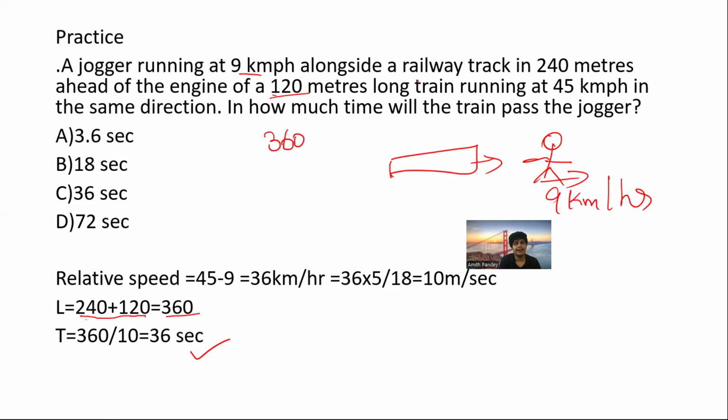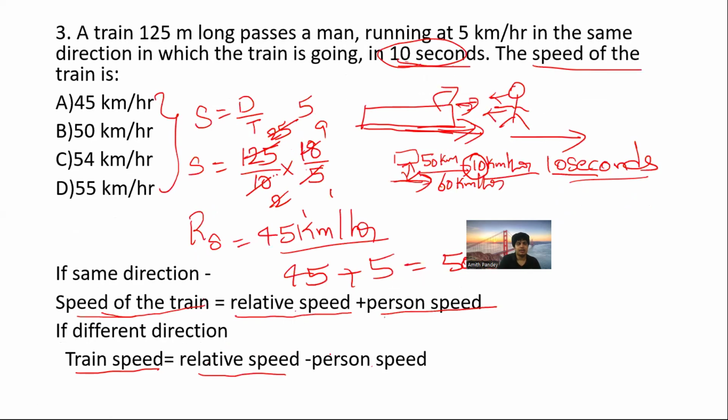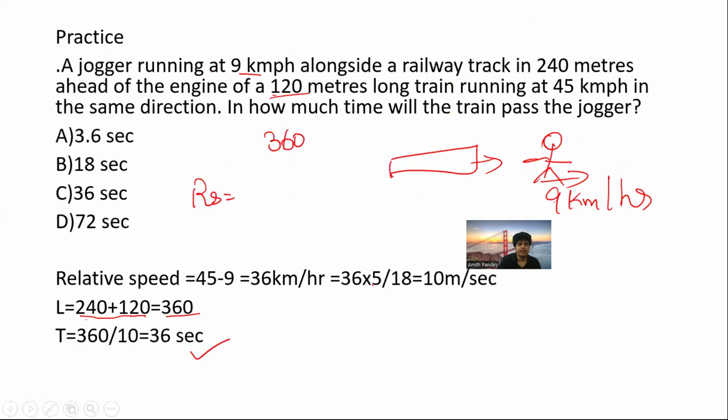Fine. And what is the time he is taking? We don't know. So how can we find the time? By using the same concept of relative speed. In the previous one we have seen, if it is in the same direction, relative speed will be equal to speed of the train minus person speed. So here, the speed of the train is 45 minus 9 km per hour. So 45 minus 9 is 36 km per hour.